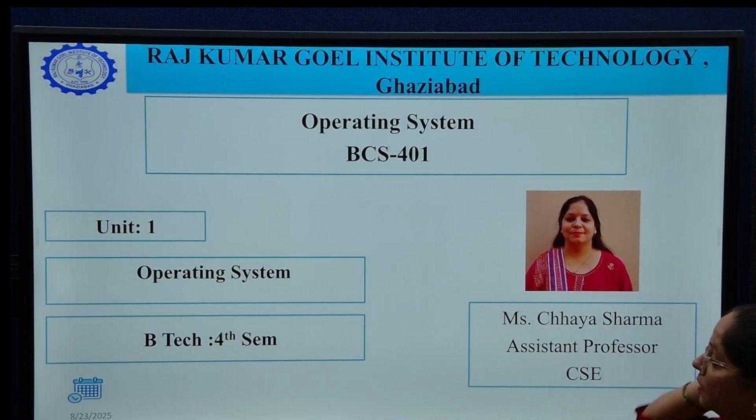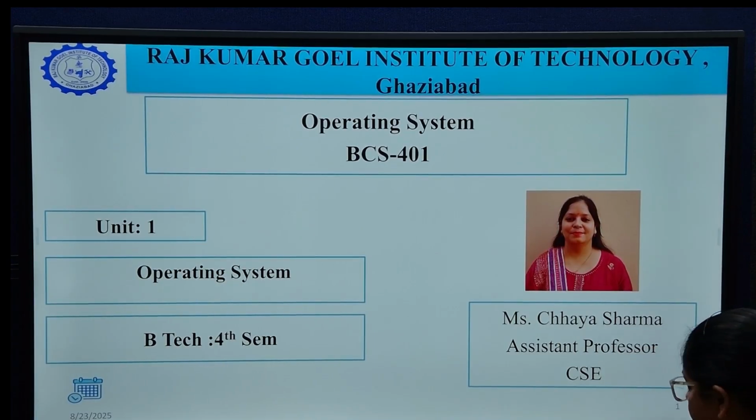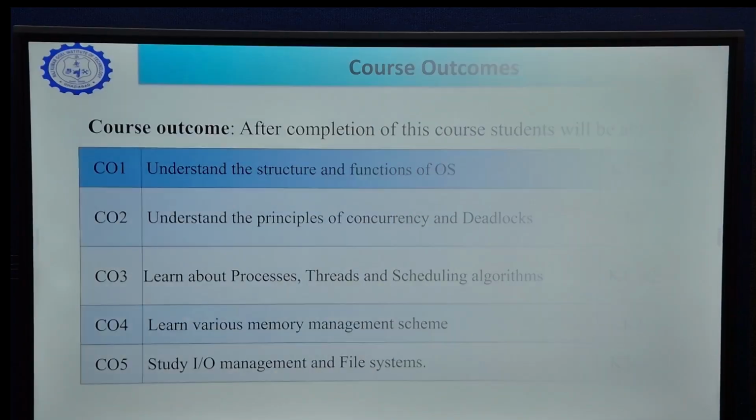Hello friends, today we are here for operating system. We will discuss a few topics of process scheduling.